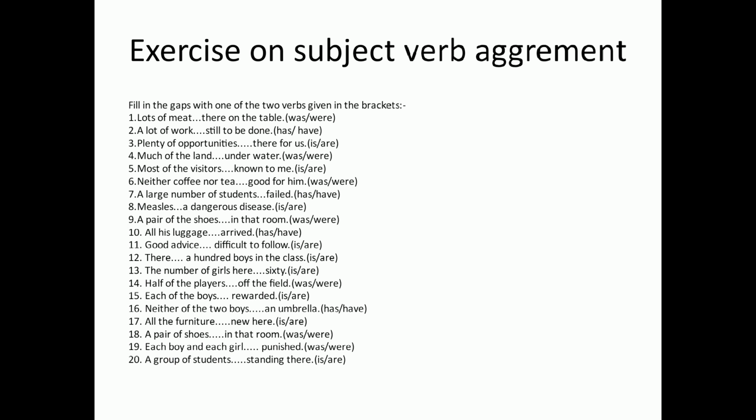And table number D, that is most important because the pronouns in table number D are a combination of singular and plural. Means these pronouns precede singular uncountable noun and plural countable noun. And if the nouns are singular, verb will be singular. If the nouns are plural, verb will be plural. On the basis of those four tables, the first example you see, lots of meat.